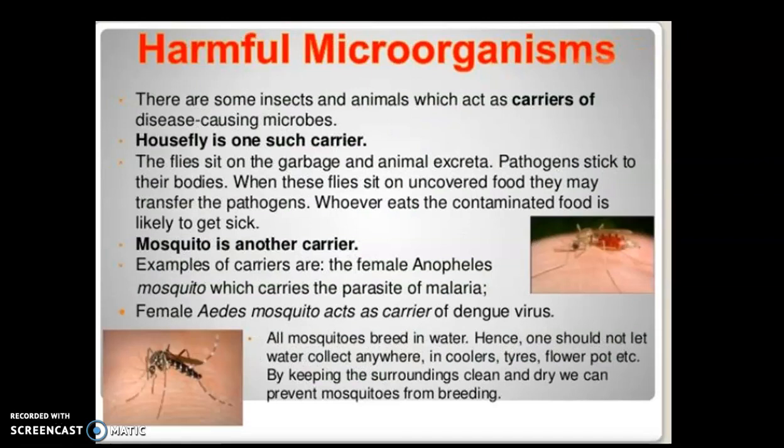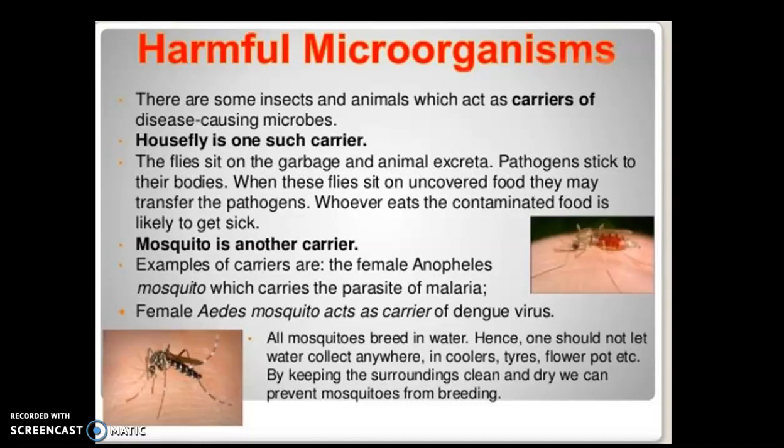Under harmful microorganisms, we're going to study that there are some insects and animals which act as carriers of disease causing microbes. If we are not getting infected and staying at home, we cannot say that we have not been infected or harmed by the microorganisms. There are some carriers of disease causing microorganisms, like the housefly is one such carrier.